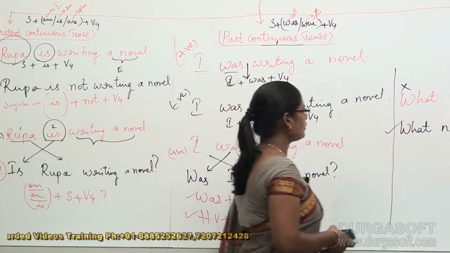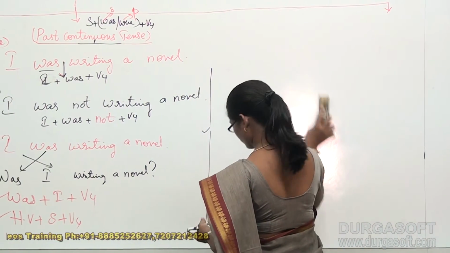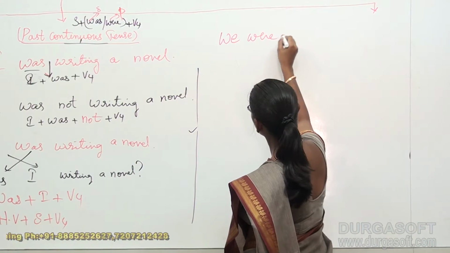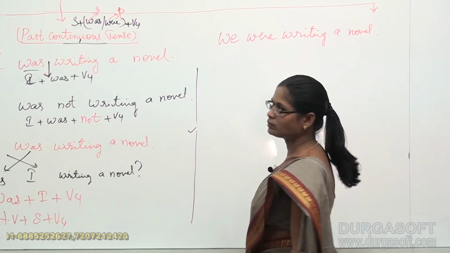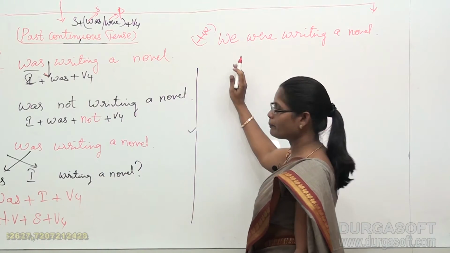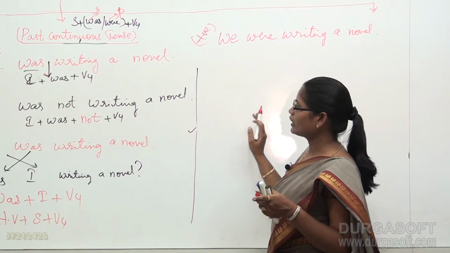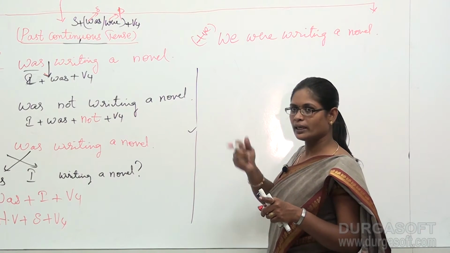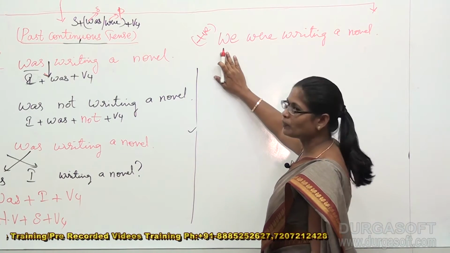Suppose if you have something with the subject we, how do you do? I have my example. We were writing a novel. This is my example. And in fact, I say that this is my positive example. Remember, I am no more giving any structures because already you got habituated to deal with structures. For every sentence, it is not possible to give structures, okay? So as of now, you already got adjusted to that, accustomed to that. So within seconds, you can deal with this. This is my positive sentence.